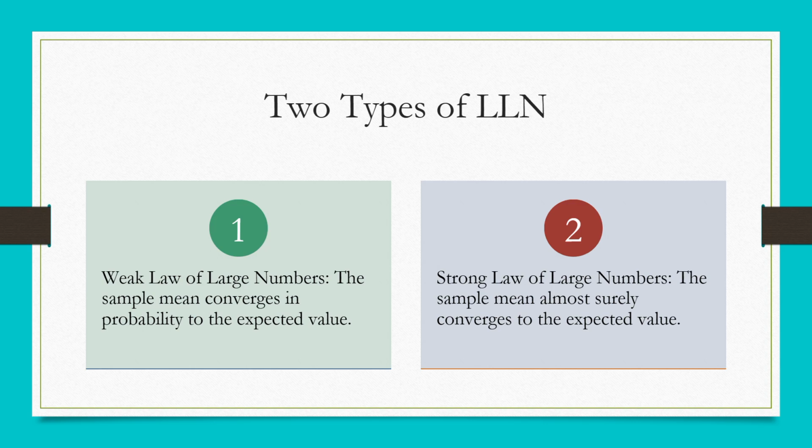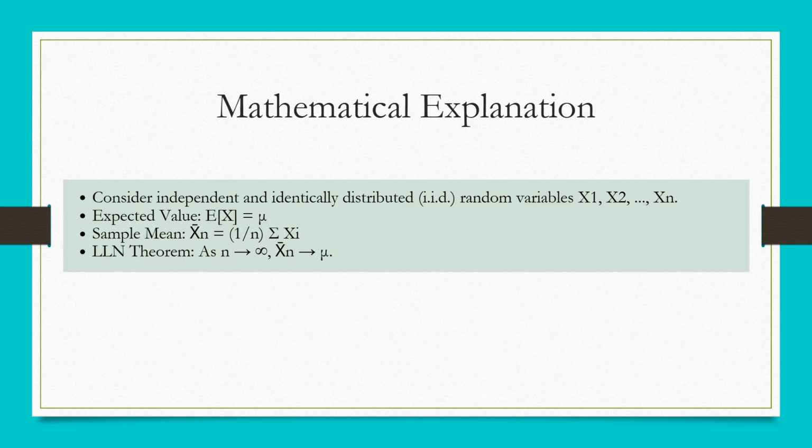So, what is the key difference between them? The key difference is that the weak law works in probability terms only, but the strong law ensures almost certain convergence. Now, let's get a bit more mathematical. The law of large numbers applies to a sequence of independent and identically distributed random variables. We represent this as X1, X2, up to Xn.